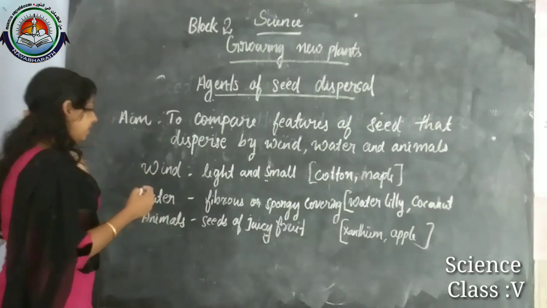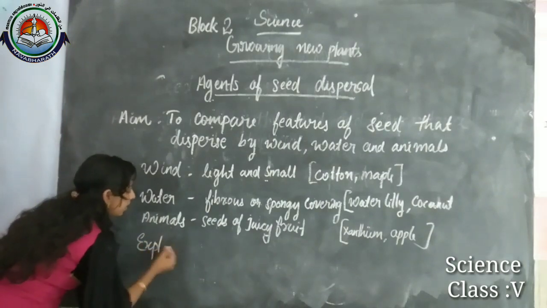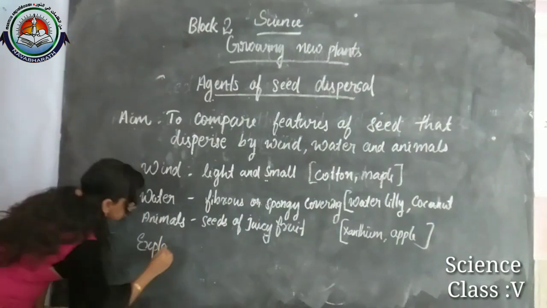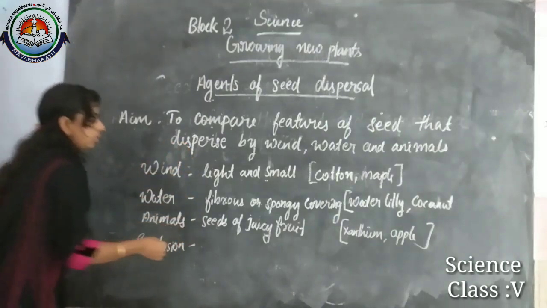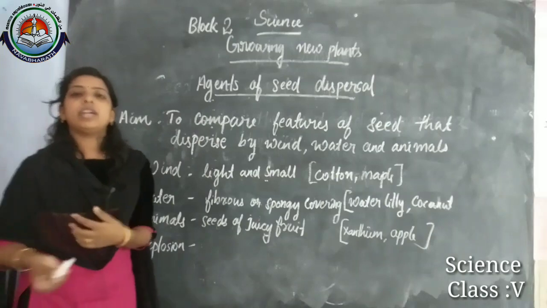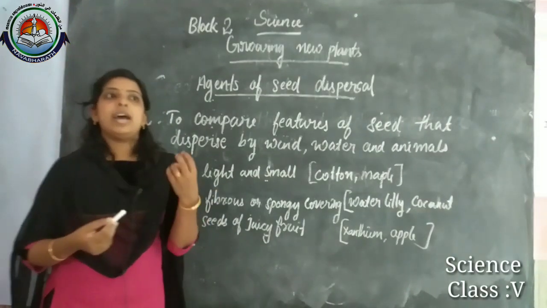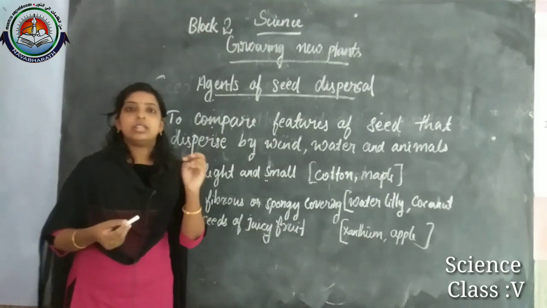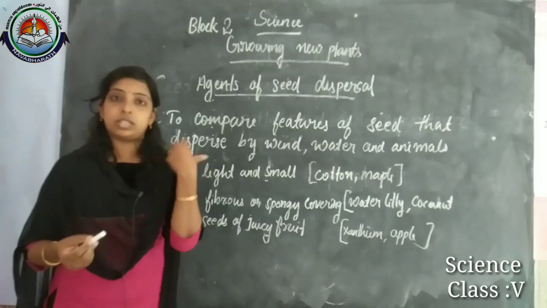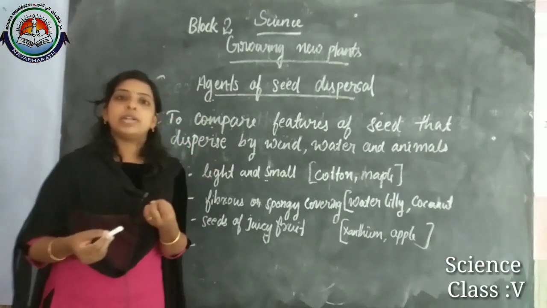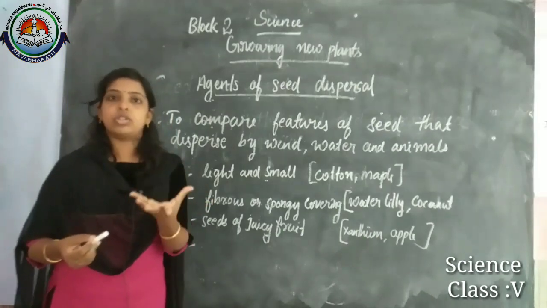Okay, and the last one is explosion. This we can't say is an agent. Explosion. In the case of explosion, some seeds like bean and pea grow in their pods. When it becomes ripened, what will happen? It explodes from the pod.